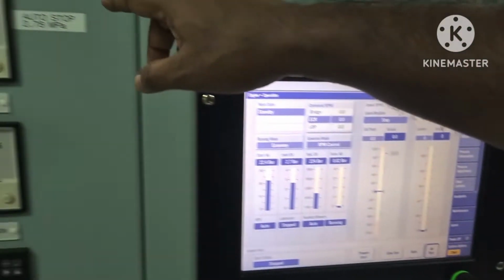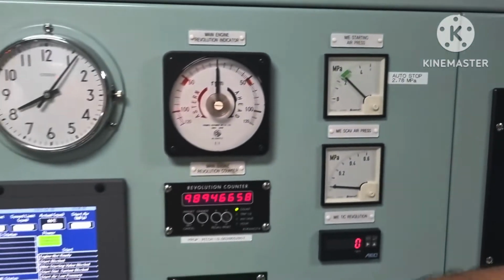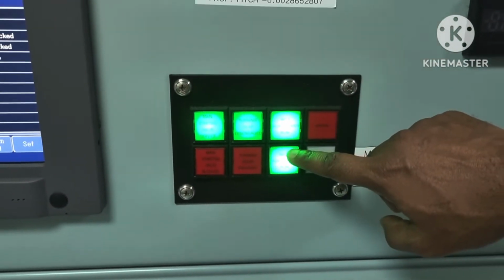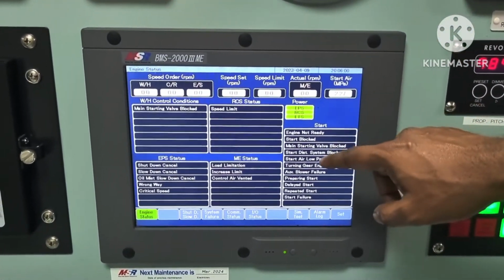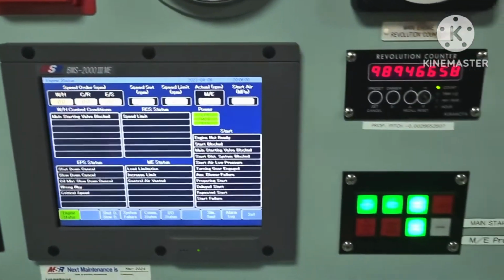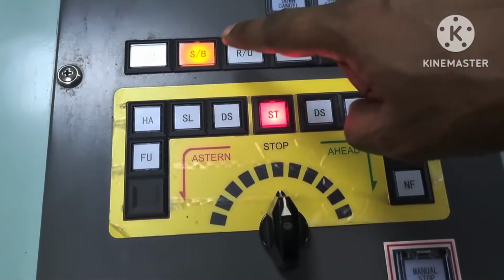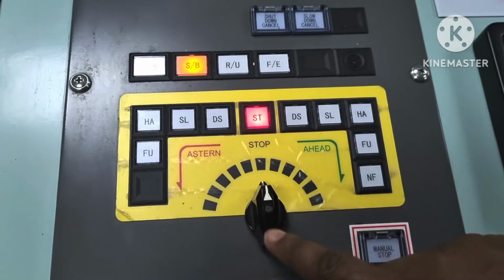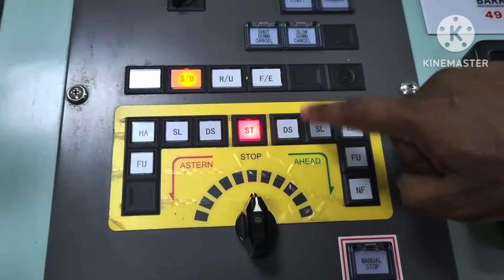Also when starting the engine, air pressure is okay, turning gear disengaged, both blowers are running, there is no alarm on the main engine remote control system, and from the telegraph we can see it in the standby position.